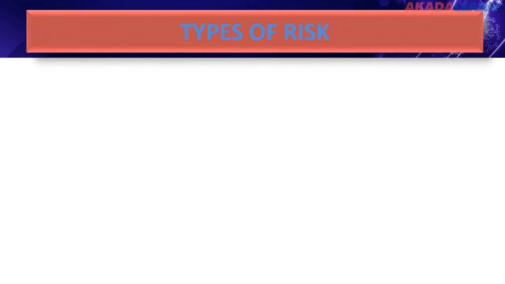Now let's look at types of risks. We've already established that insurance is used to cover against risks or to mitigate or reduce the impact of loss. So the types of risks are as follows. One is pure risks. Pure risks is a type of risk that holds out only the possibility of loss or no loss. For example, if you buy a new textbook, you face the possibility of it being stolen or not being stolen.